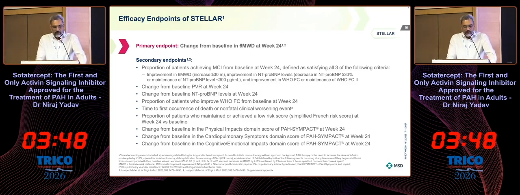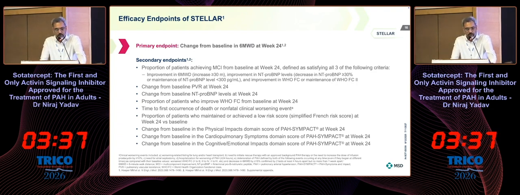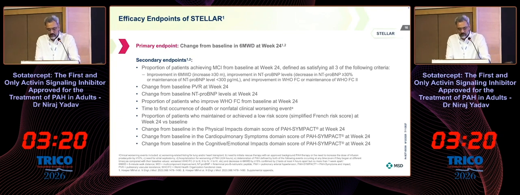Other secondary endpoints were change in PVR, NT-proBNP, WHO functional class, time to first occurrence of death and non-fatal clinical worsening events, proportion of patients who maintained a low risk score at week 24 versus baseline, and there were patient-oriented outcomes like physical impacts, cardiopulmonary symptoms, cognitive emotional impacts, score in PH impact.